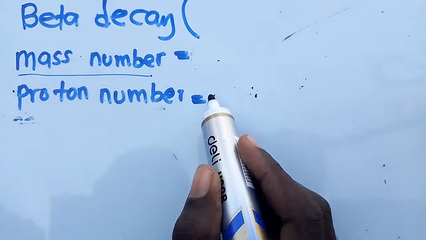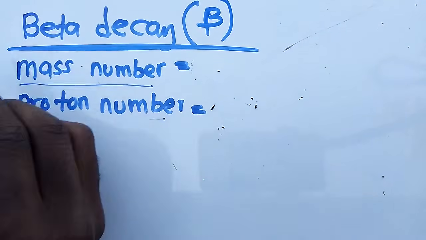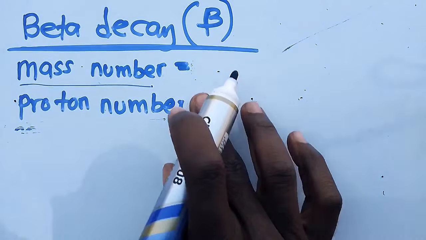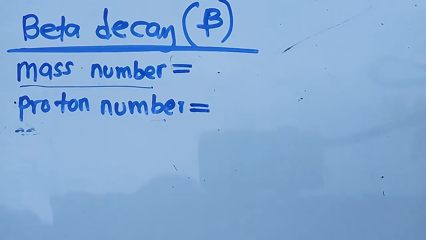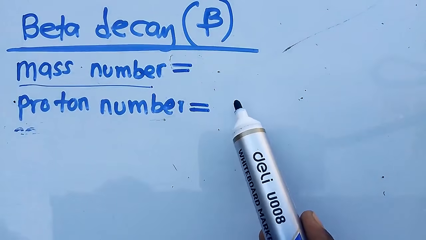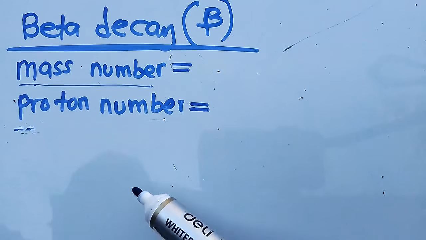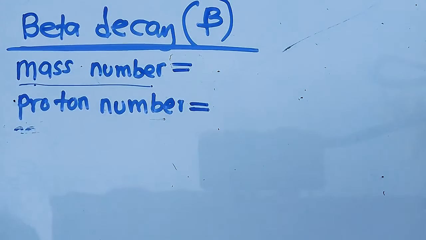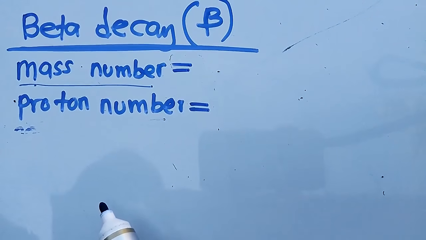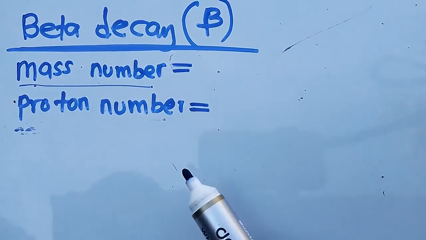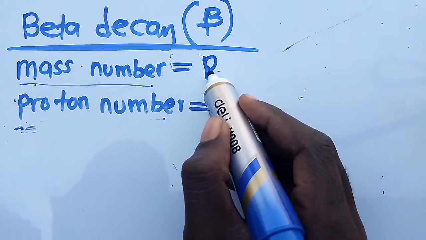What is the symbol for beta? It is like this. This is the symbol for beta. These are what we need to know and understand. We are going to talk about this in terms of mass number and proton number. So if an element undergoes a beta decay, when it emits a beta particle, what will really happen to the mass number? When an element undergoes a beta decay, the mass number remains the same. Have you seen?